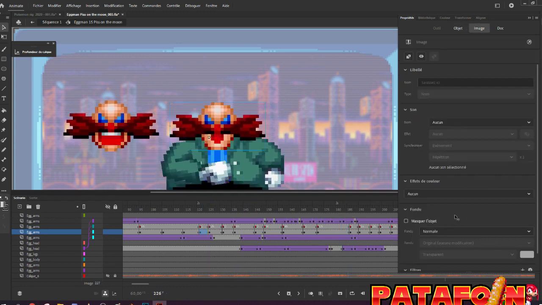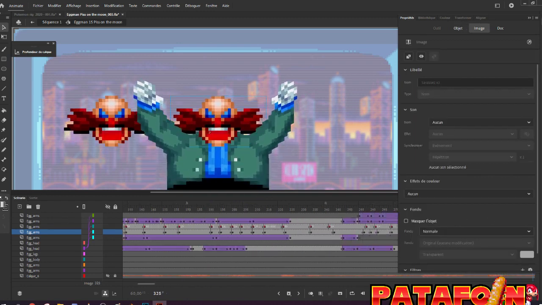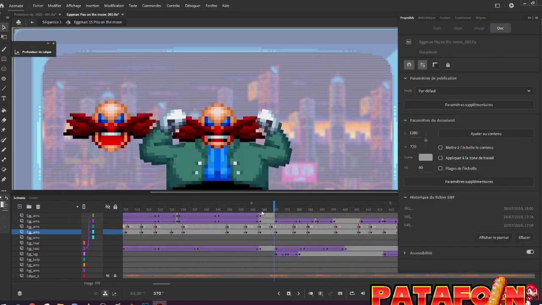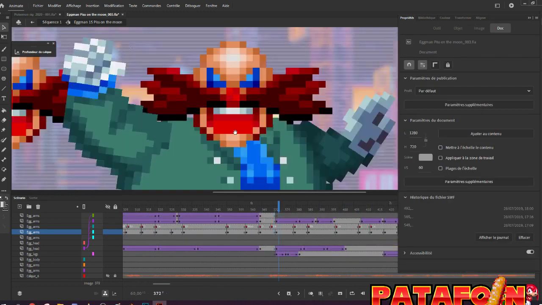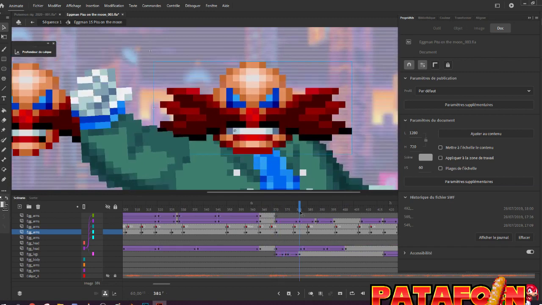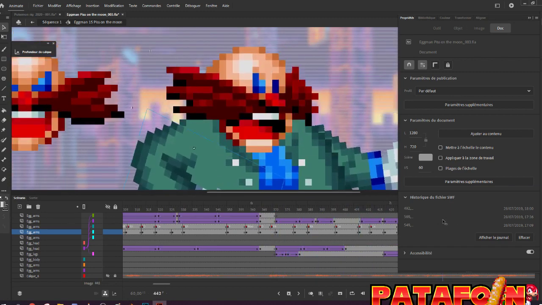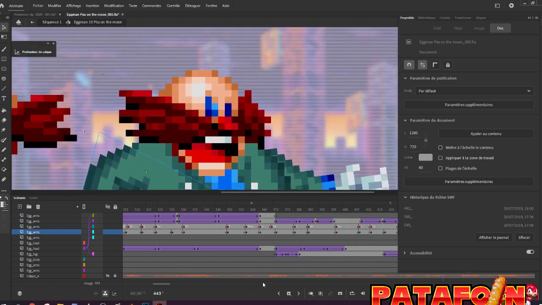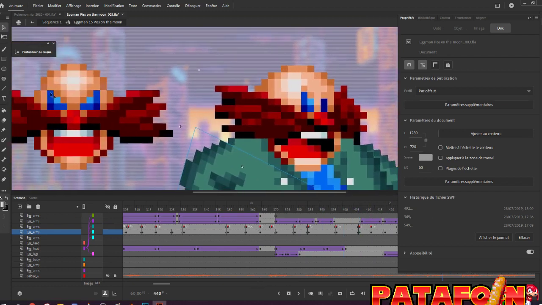So when I need to switch the head, for example here, I just take the same mouth shape, but with a different sprite. And this one is just here for the reference.